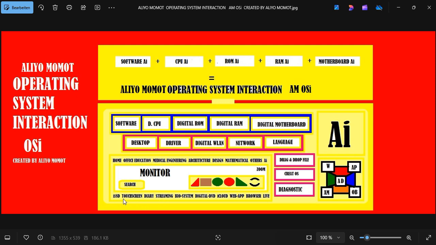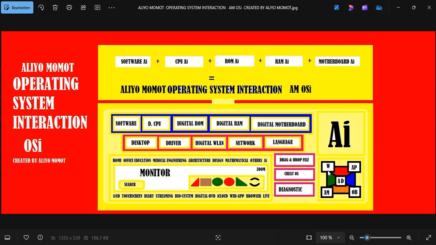Beautiful. You have i18, the touch screen, diary streaming. We have biosystems, that's the booting system. We have digital DVD, iCloud, where you can store web app, browser, live. We have home, office, education, medical, engineer, architecture, design, mathematical, orders, and AI. All these are formats where you can use this. And it has AI, functioning as an AI. With this AI, it's extra intelligent. I have the magic clouds here, and they are beautiful.